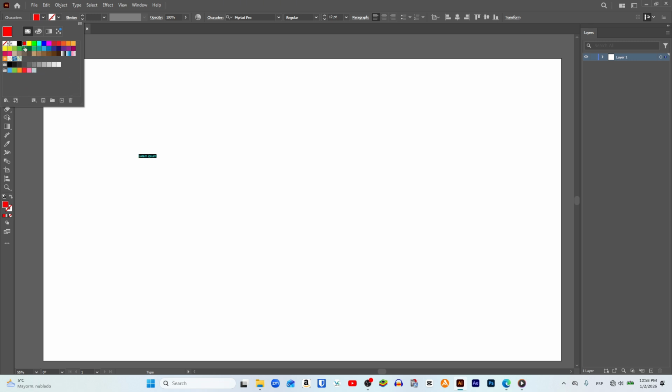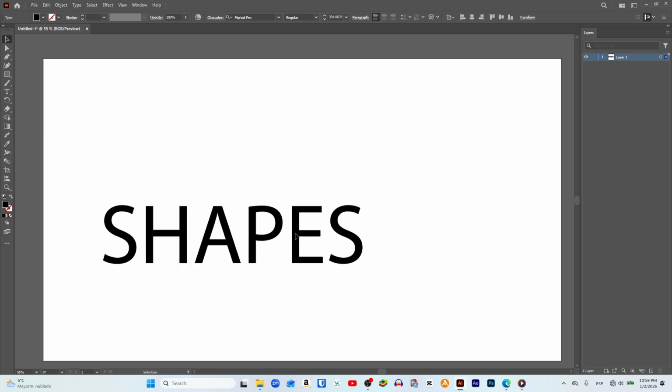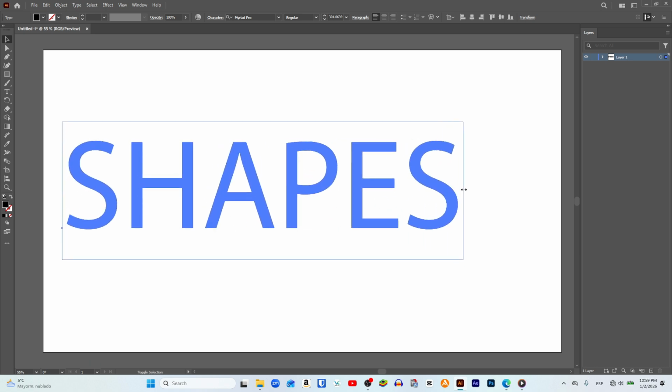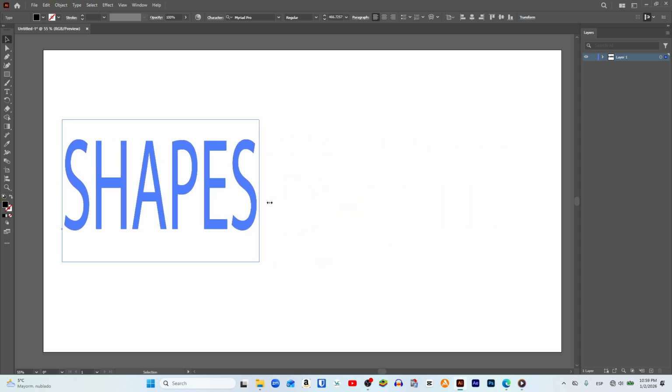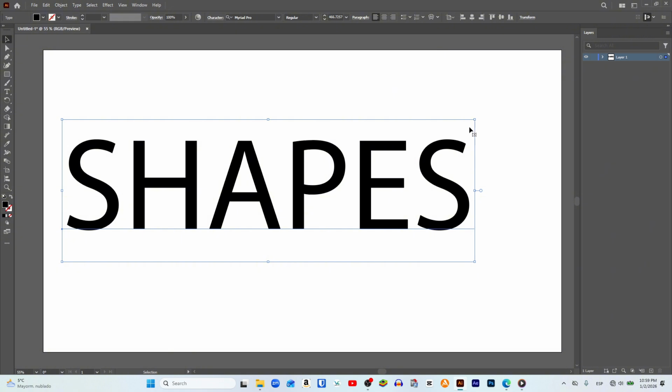In my case, I choose the color black, and now we can write our text. In my case, I simply write the word shapes. Afterwards, we go to the left toolbar, and at the very top of it, we click on the normal selection tool. Now we click on our text, and from any of the corners, we drag outward to increase its size. But very importantly, while stretching, we must hold down the Shift key on our keyboard so that the text does not get distorted.